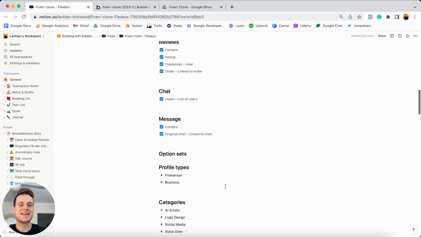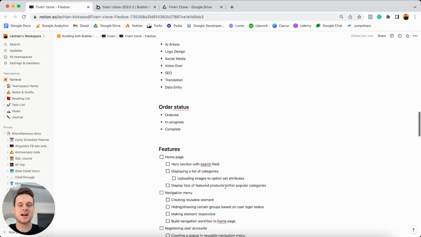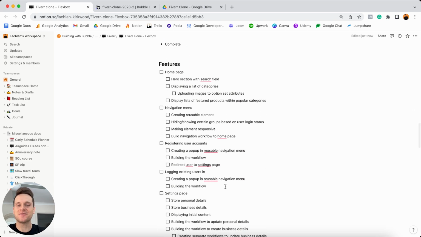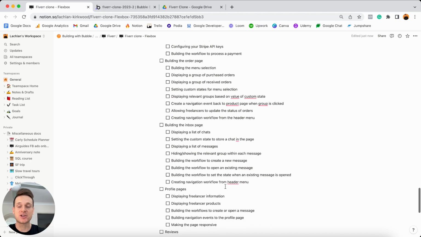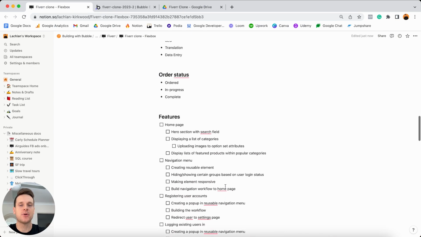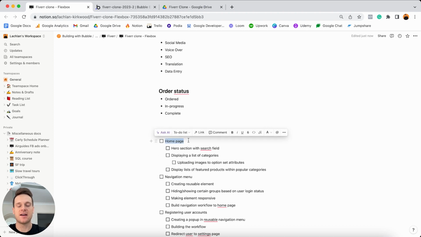Now that we've finished setting up and configuring our entire database, we can move on down to the list of features I have set out for us in our Notion checklist today. And as you can see, this is quite an extensive list because there's so much that I want to cover within this build. The very first thing I want to build out though is going to be the home page of our Fiverr clone. And so if we were to model this off the real world Fiverr product, I just have a version of that opened up in a separate tab here.